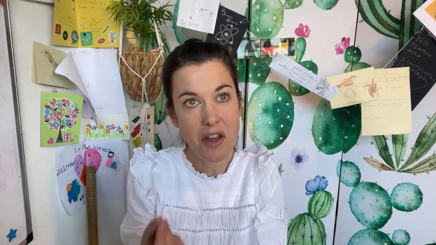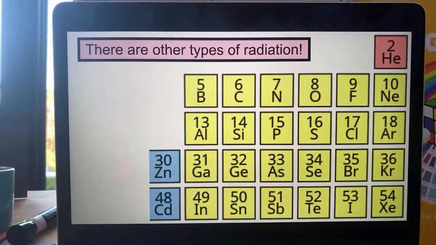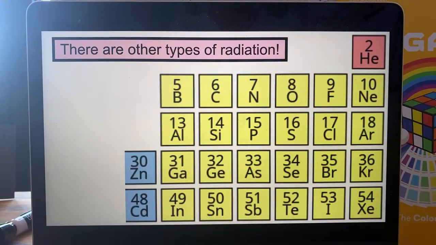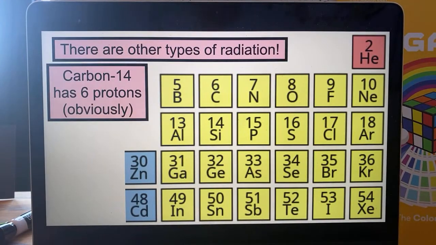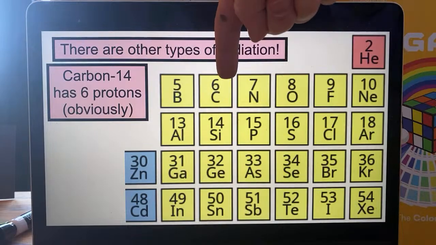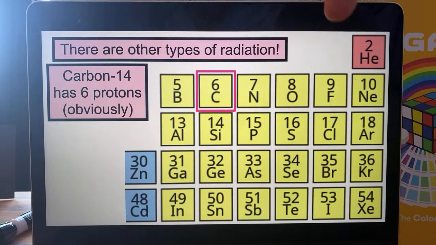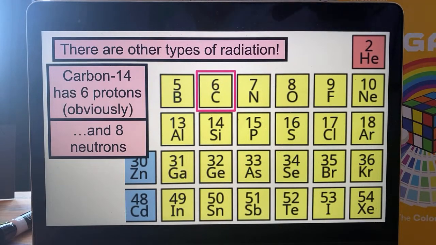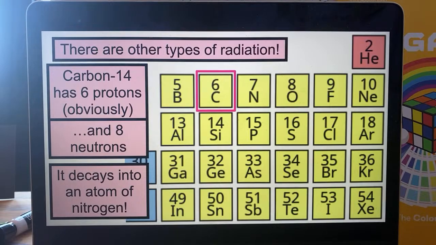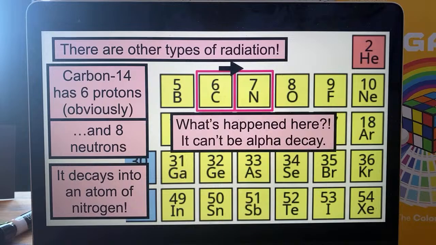But I've got a tiny bit more because there are other kinds of radiation, and I just want to quickly tell you about the other kind, give you a little puzzle, and then it's the end. So there are other types of radiation. For example, carbon-14 has got 6 protons, obviously, or it wouldn't be carbon. And it's also got 8 neutrons. But carbon-14 can do some kind of radioactive decay thing to make it turn into an atom of nitrogen. What's happening there is my puzzle for you.